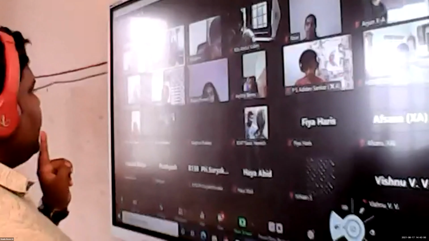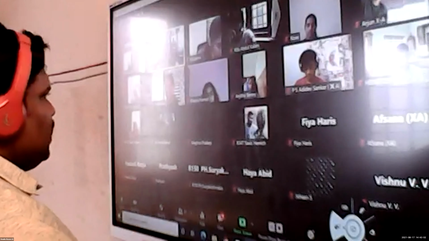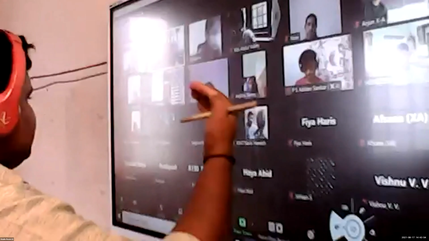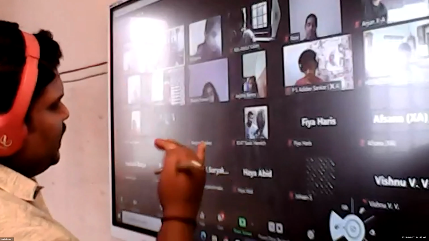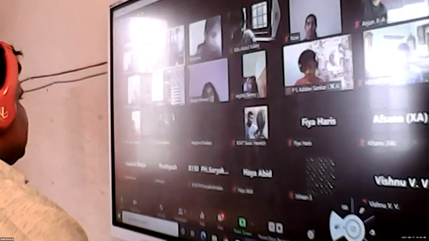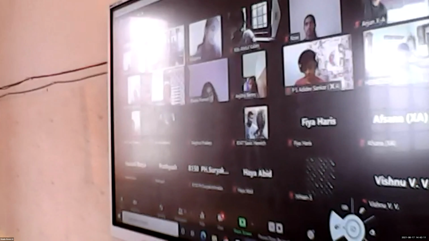The thing is, it should be a printed one, not a cut and paste one. Clear or not? And if any space is left in a particular page, we can use that area to write also. No problem in that. Is that clear or not?